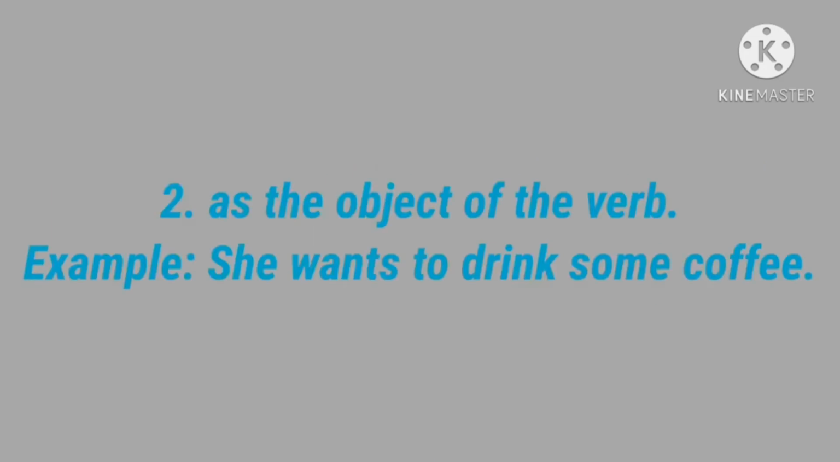Next, as the object of the verb. An infinitive can be used as the object of the verb. Example, she wants to drink some coffee. Here, which is the object? Coffee. Here, the infinitive is to drink. Object, coffee. So, it is used as the object of the verb.